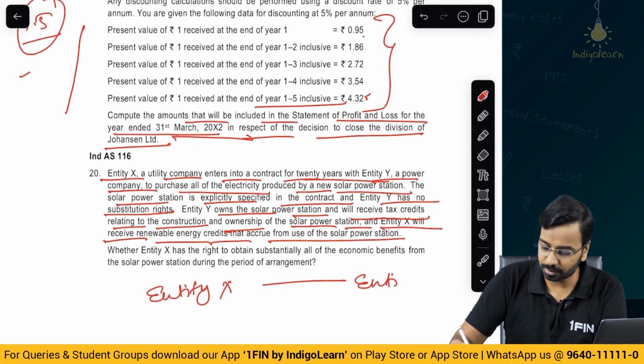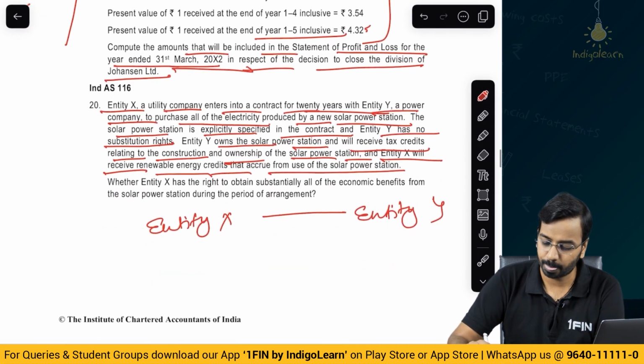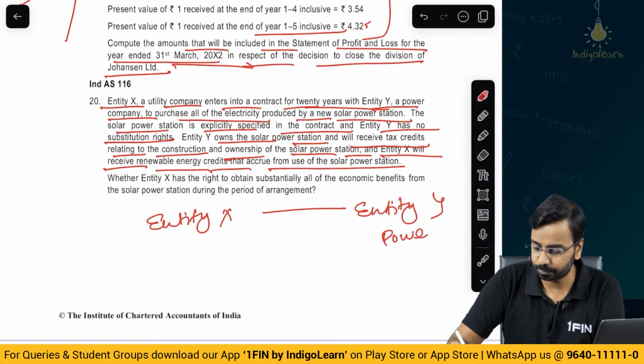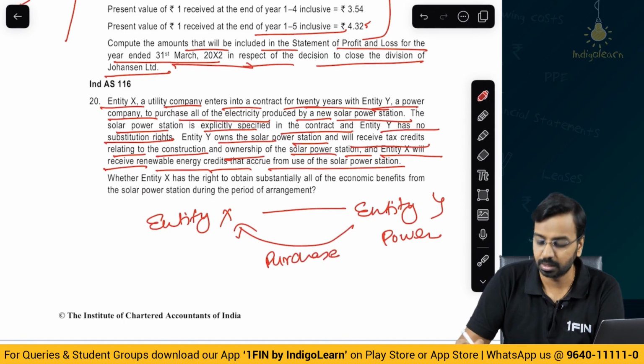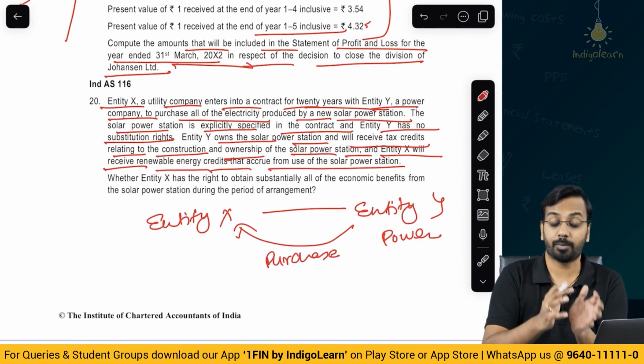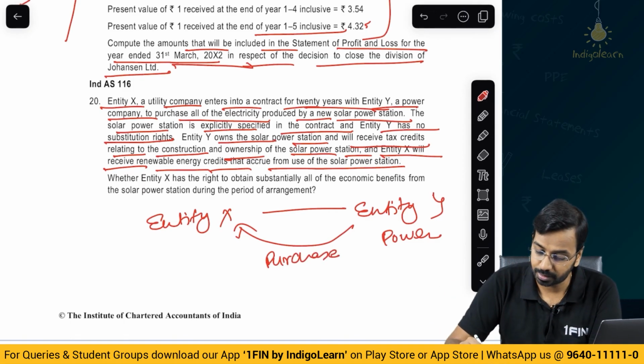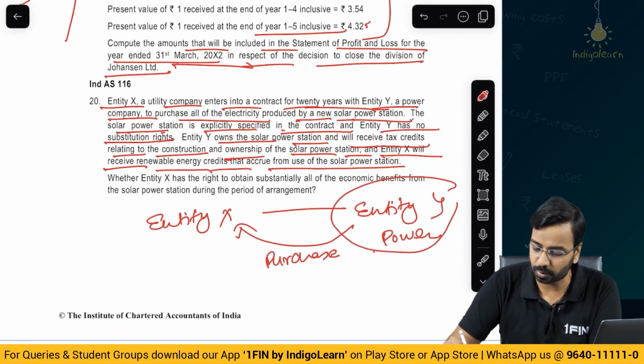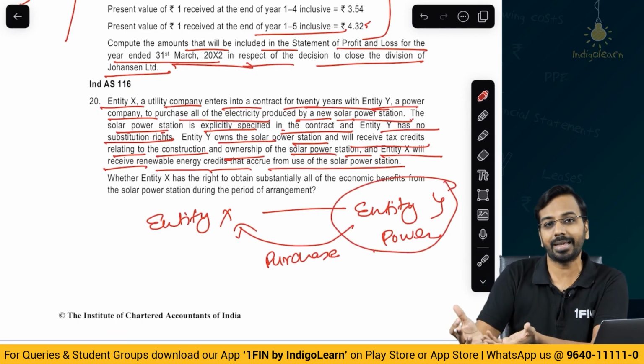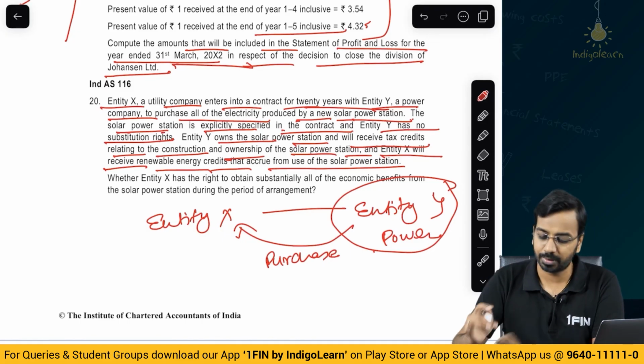Same question, it's from the study material only. Entity Y is a power company. Entity X will purchase power. Entire supply of power will be done by entity X from a new solar power station. The solar power station is explicitly specified in the contract. And Y has no substitution right, so entity Y cannot substitute the power plant. We are buying all the power from entity Y, the output.